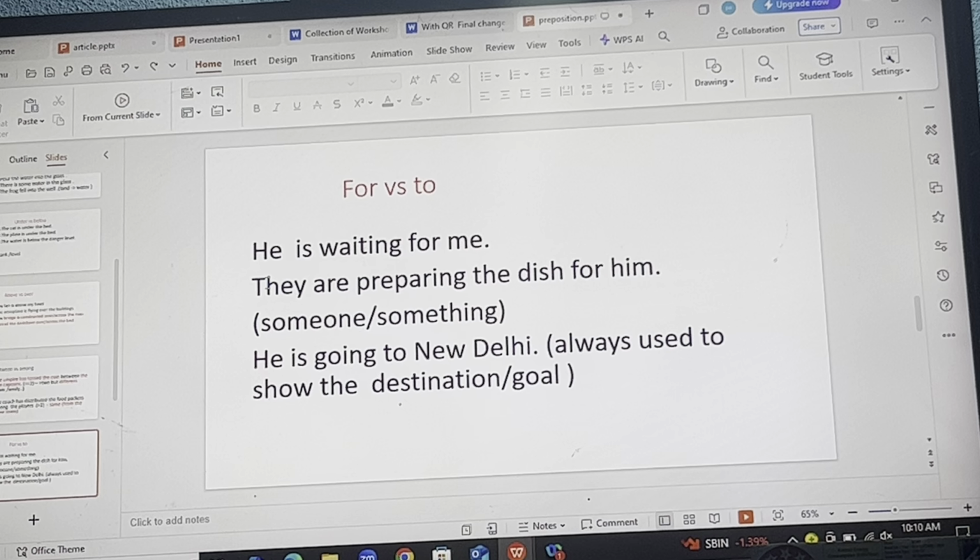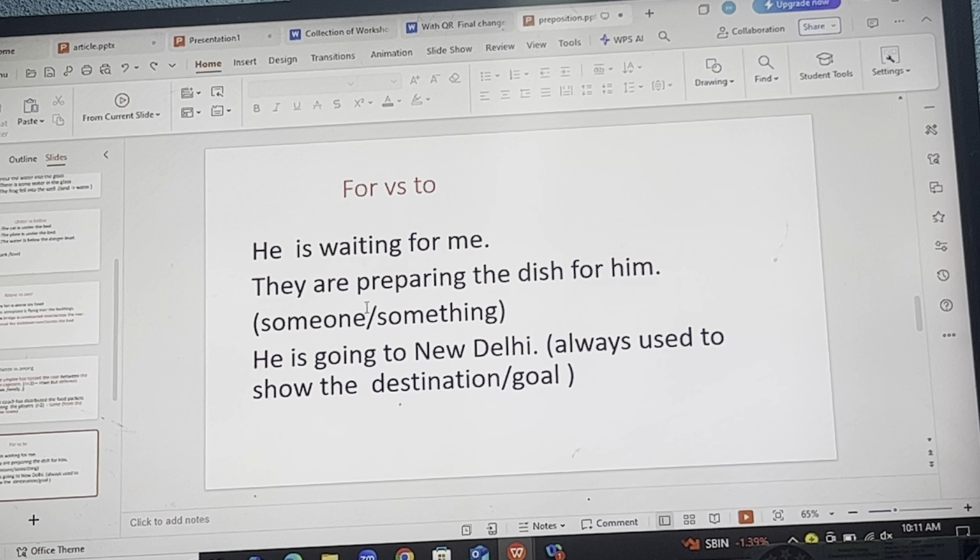Next, for versus to. So for is used in order to tell about someone or something. Like if you are waiting for your parcel, or if you are waiting for someone, as you can say, I'm waiting for my parcel, or he is waiting for me, they are waiting for him. Even though there are many uses, specifically, as I told you, we are concentrating on the spoken part. If you want it in detail, we can go through the same during our advanced course as well. So he is waiting for me, they are preparing the dish for him.